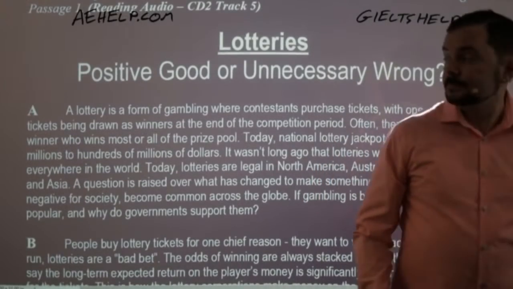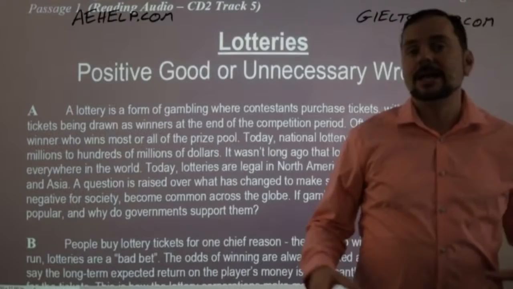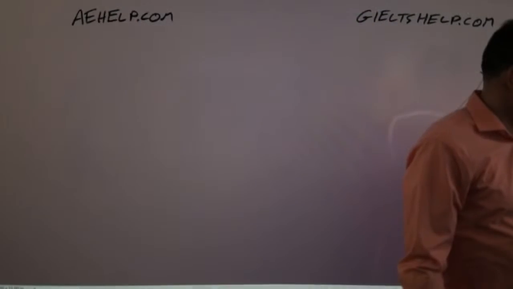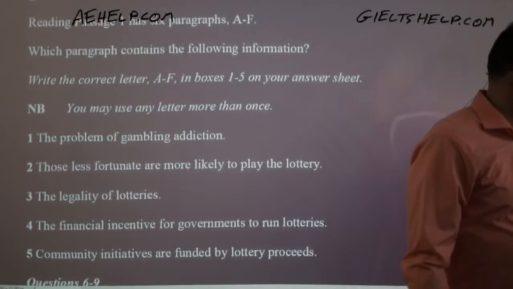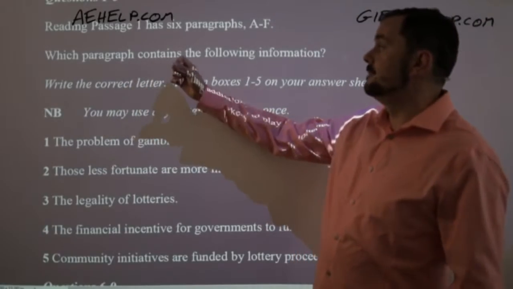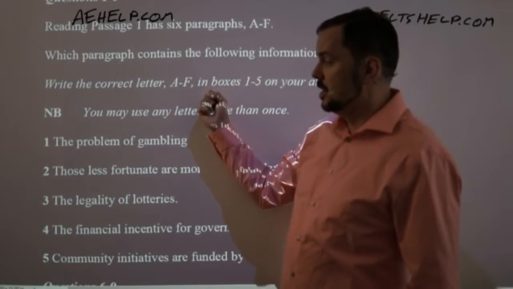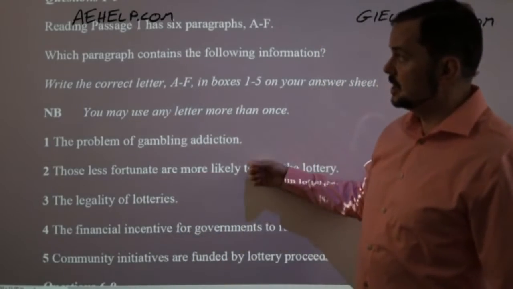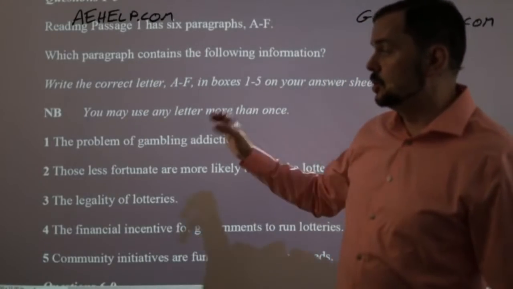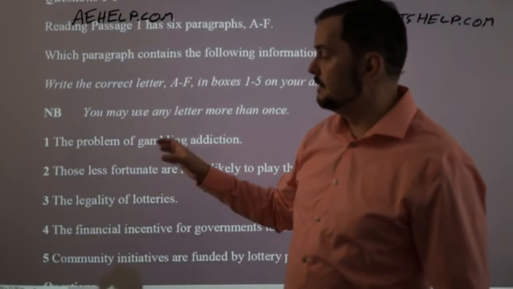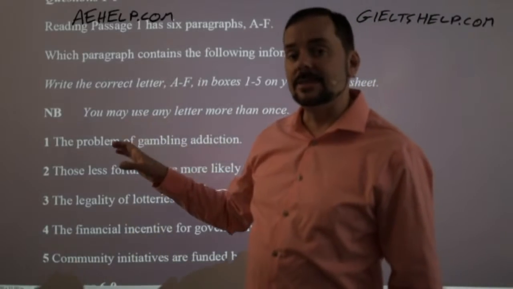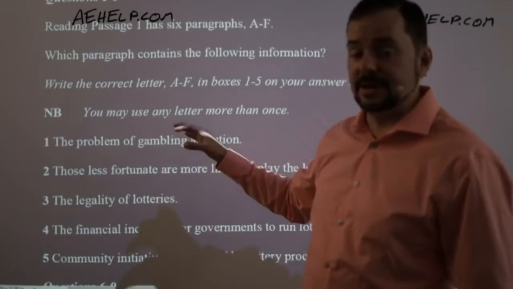Okay. So here we go, everybody. So again, critical thinking about the title. After you do that, look at the questions. Okay. So here are the questions. Which paragraph contains the following information? So all of this information is somewhere in some of the paragraphs, all right? So it's a good idea to read these questions before you read the passage because all of it is somewhere in the passage. Now, these are always paraphrased.